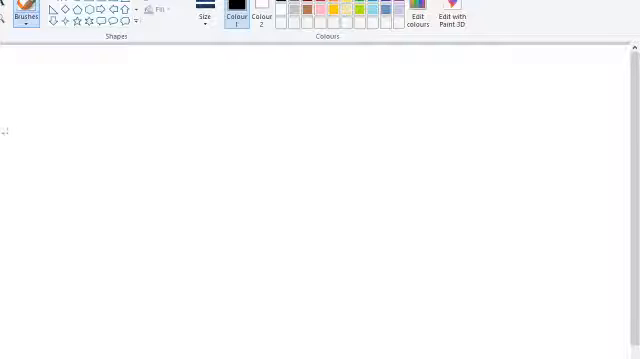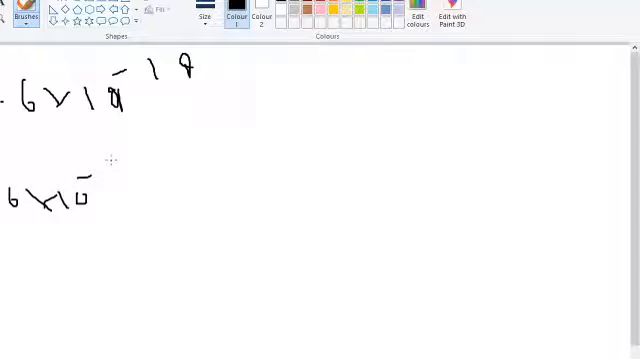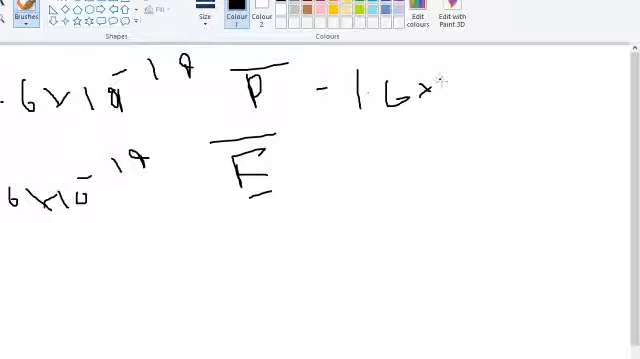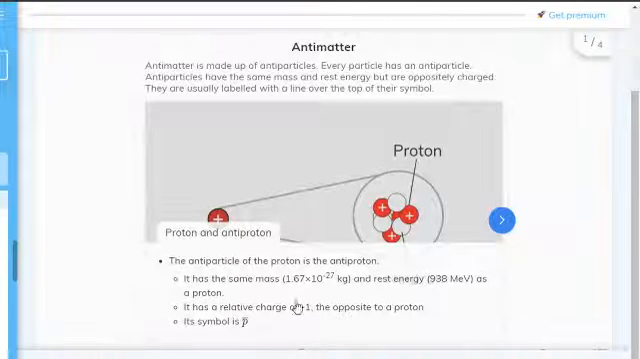Protons have a charge of 1.6 times 10 to the minus 19, and electrons have a charge of minus 1.6 times 10 to the minus 19. So the antiproton has a charge of minus 1.6 times 10 to the minus 19, and an anti-electron is called a positron and has a charge of 1.6 times 10 to the minus 19. So it is literally opposites. Their mass is equal, but they are opposites.